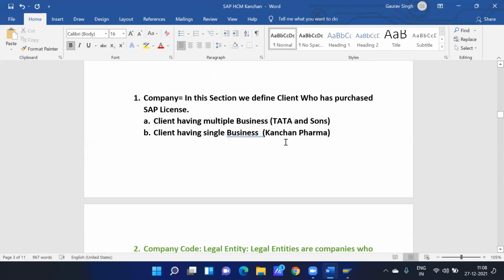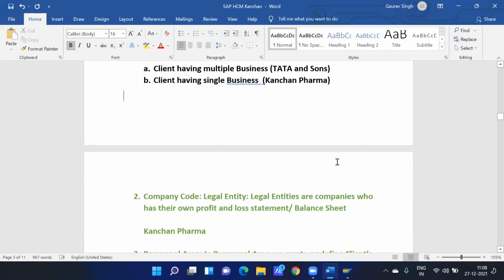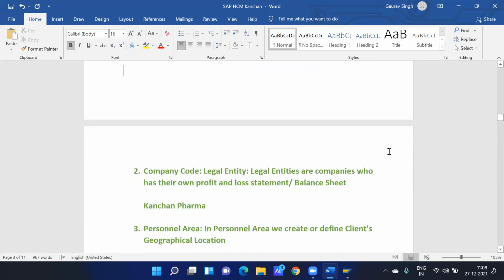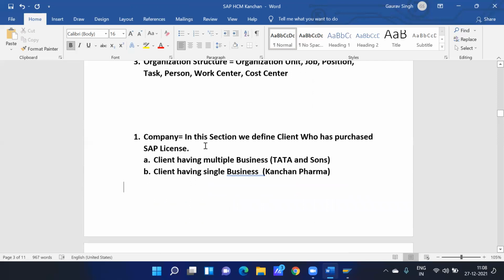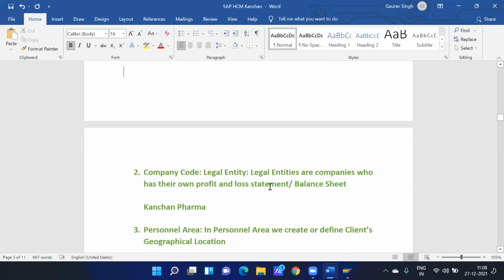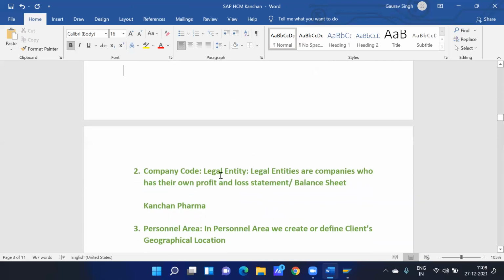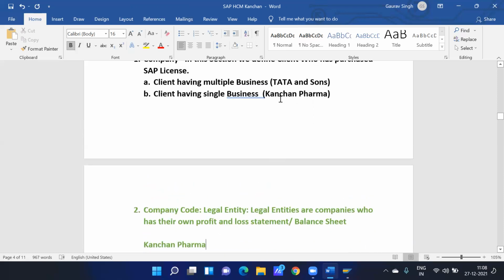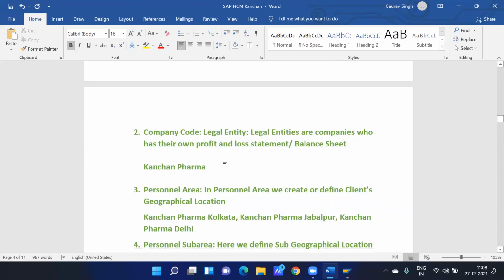Okay, so we have only two kinds of example. One is a client having multiple businesses, the other is a client having a single business. And the second thing is company code. When we create my client, then we have to create a legal entity for which company they want to do the implementation. So what is a legal entity? Legal entities are companies that have their own profit and loss statement or balance sheet. So it means they have to register in a country. Let's say here for a single business, our client is Kanchan Pharma. And again, in company code, we also have to create Kanchan Pharma.